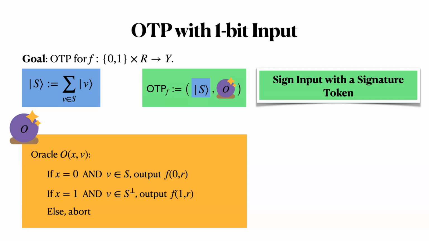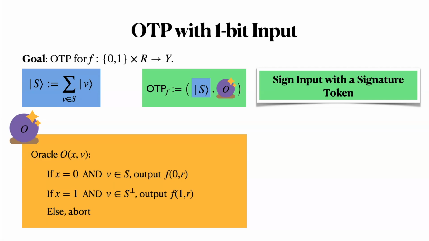Now, this construction isn't yet secure for the following reason. The output of the oracle is not entangled with which vector v was used to sign the message. We want it to be the case that measuring the output of the oracle will collapse the signature token, rendering it useless for future queries.